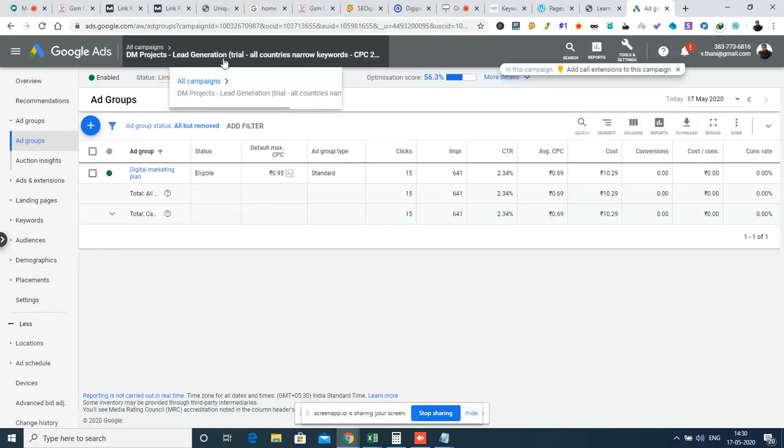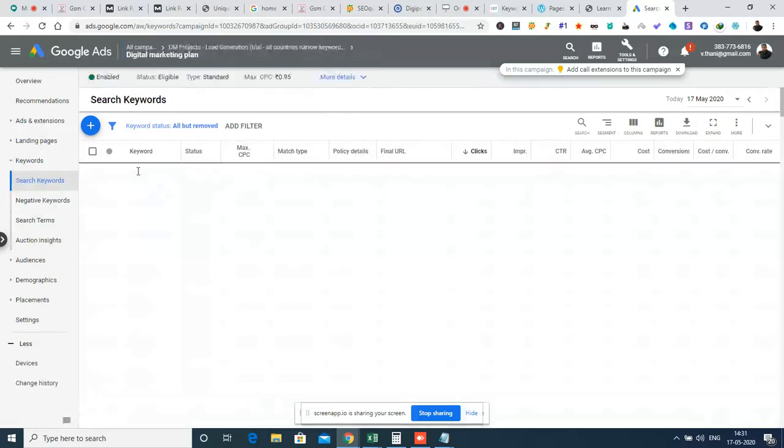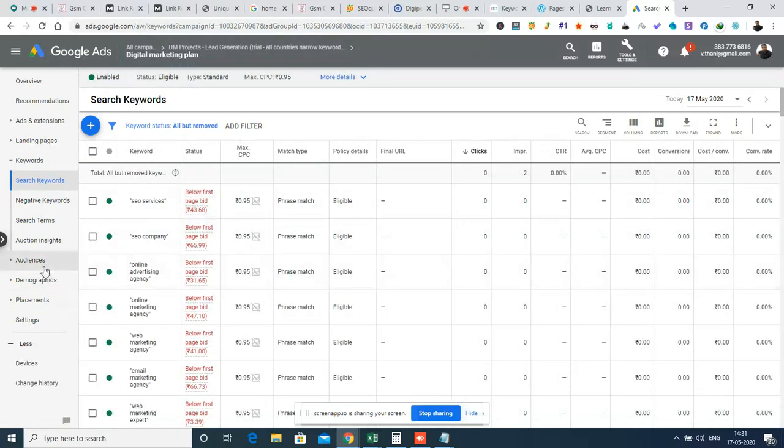Okay, here you can see we had stopped at the campaign, not inside the campaign. So these are the ad groups. I had created only one ad group. Suppose I click this ad group and enter into it, I can see the audience demographics and placements which are common for the ads and not for the campaign. So here you can't see the campaign.